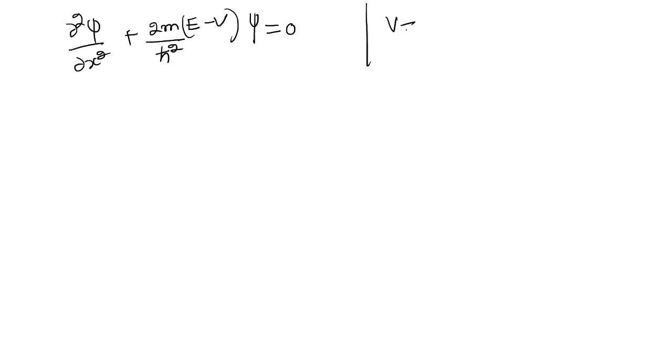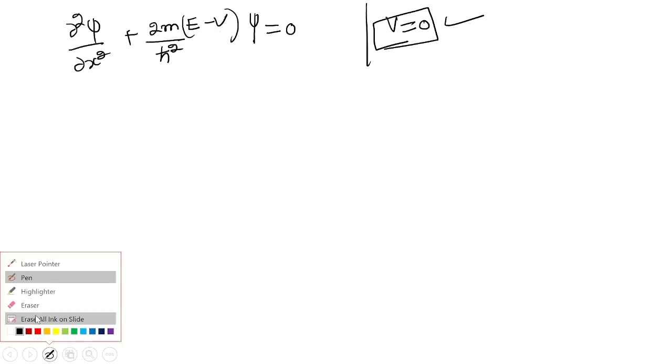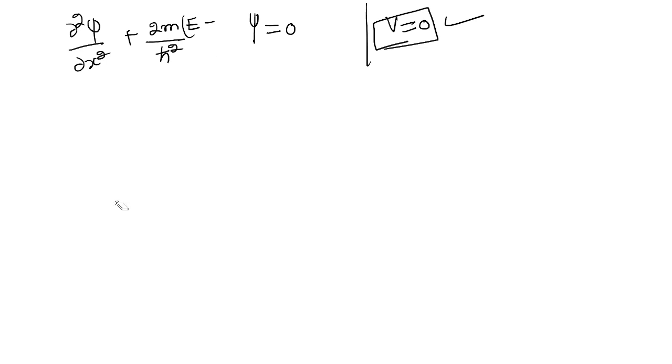How? Let's see. So now what is the equation that we have? d square psi over dx square plus 2m (E minus V) over h square, this is psi, equal to 0. So what is the condition? We have that the potential inside that box is 0, so this will be 0. So let me erase this from here. There is no need to write this here, this is 0, and so this we have.